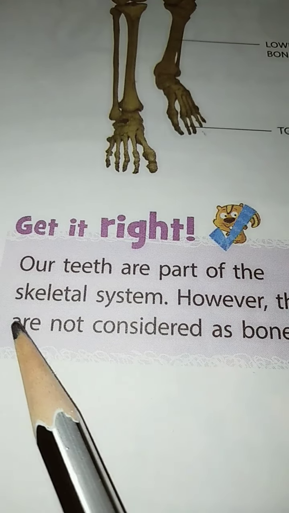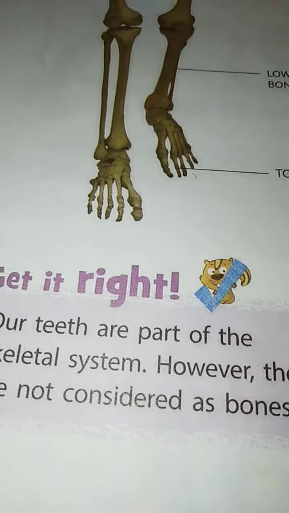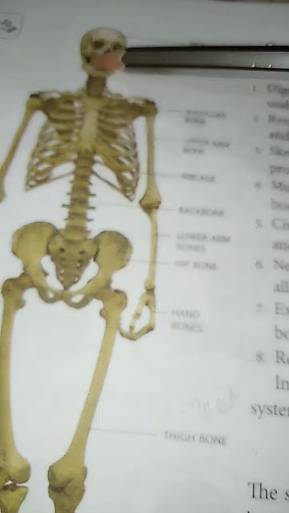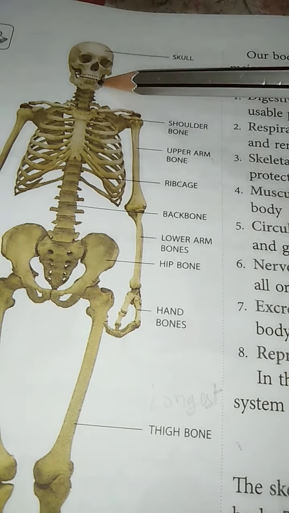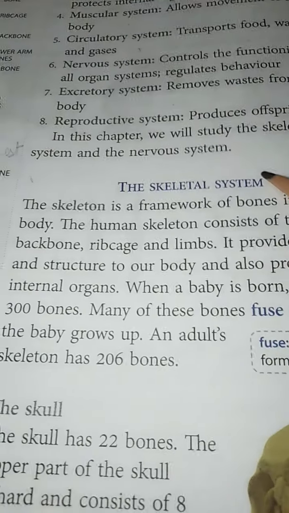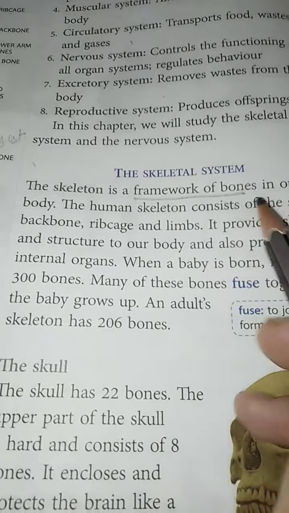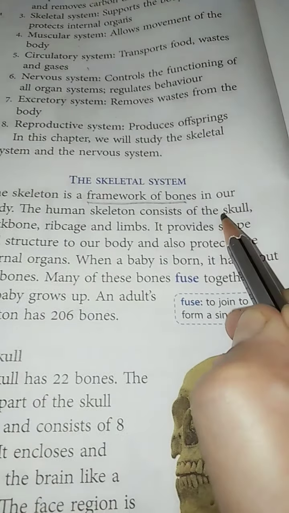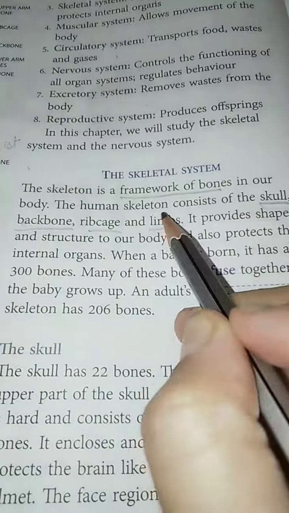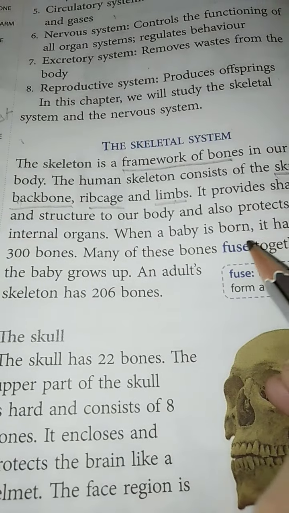Our teeth are also part of the skeletal system, however they are not considered as bones. Teeth are a part of the skull, in the mouth cavity, but they are not bones. Okay, so let us start with the topic. The skeletal system is the framework of the bones in our body. The main parts are the skull, backbone, rib cage and limbs. Limbs means hands and legs. It provides shape and structure to the body, obviously.